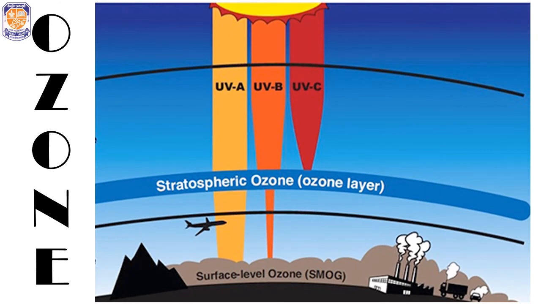There are 3 types of UV radiation that are emitted from the sun, that are UVA, UVB and UVC. Out of these 3, UVC is the most damaging type of UV radiation. However, it is completely filtered by the ozone layer and hence it does not reach the surface of the Earth.